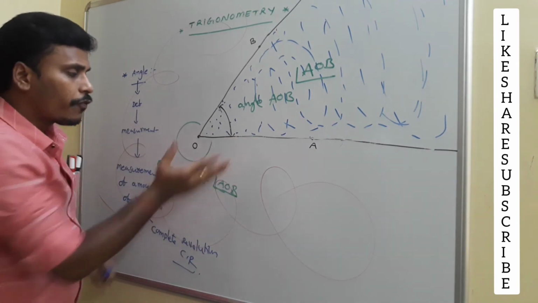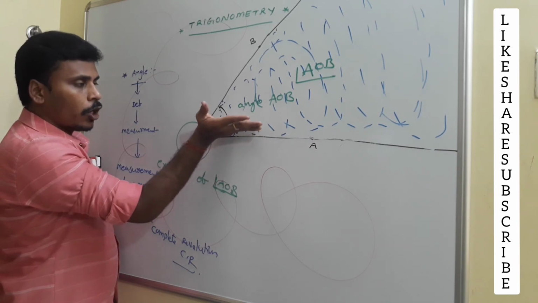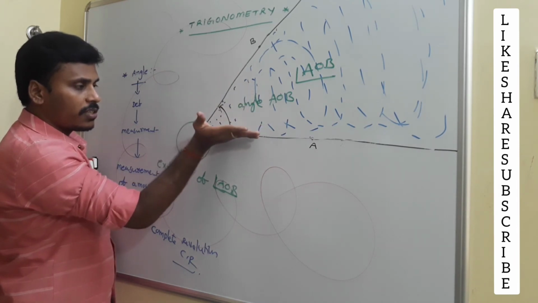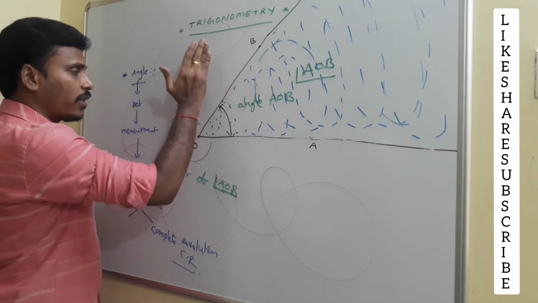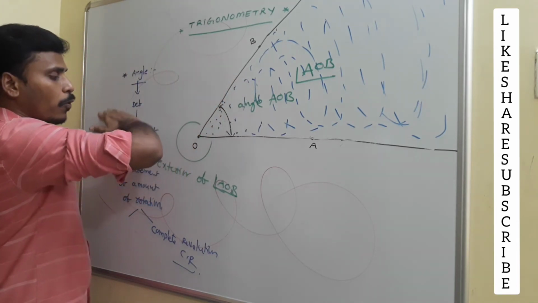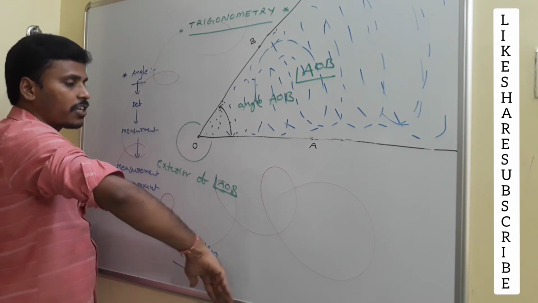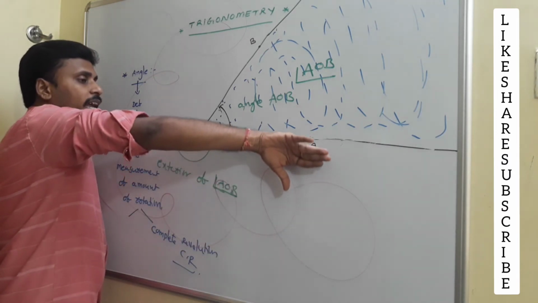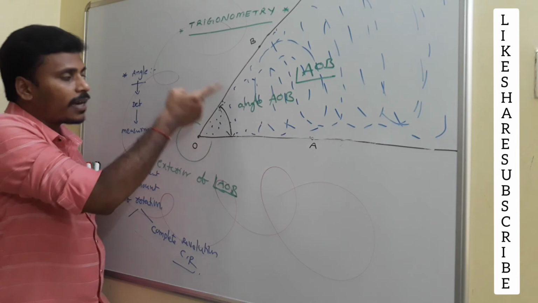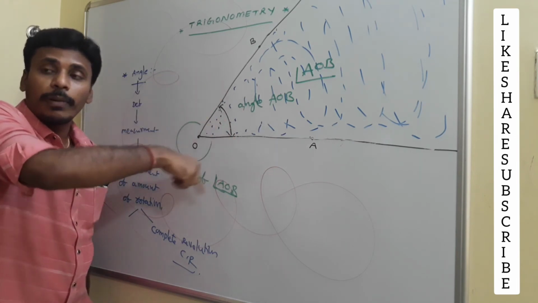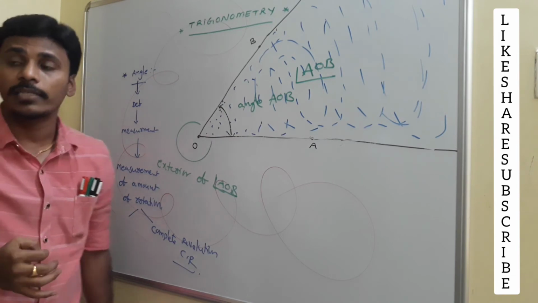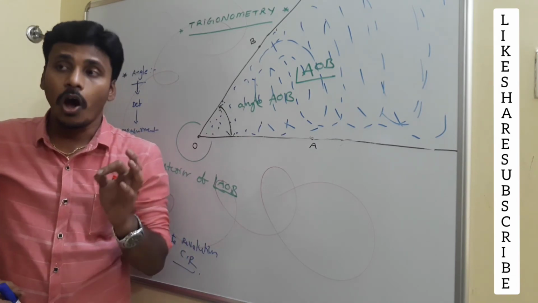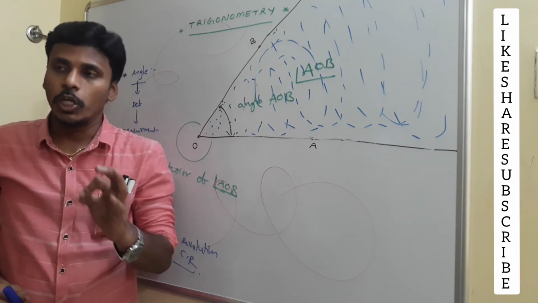If you move this initial ray to reach its same position, push it on the board, move it like this, on the way it covers every point of the plane, and again it reaches the same position. That complete formation of the circle, that amount of rotation, is usually called one complete rotation or one complete revolution.